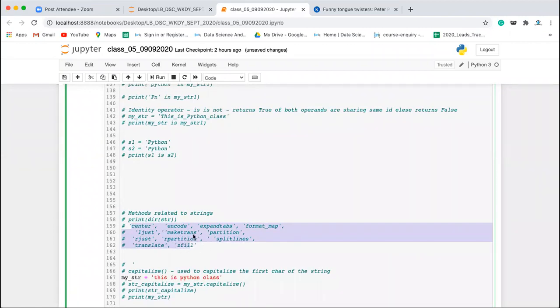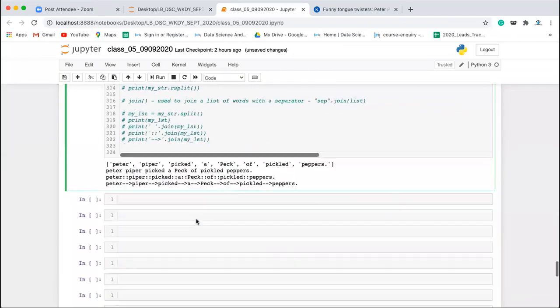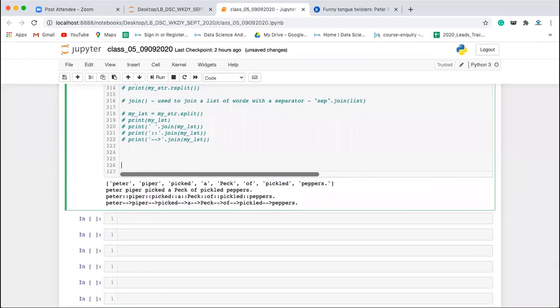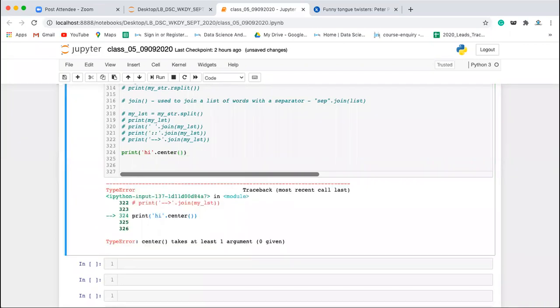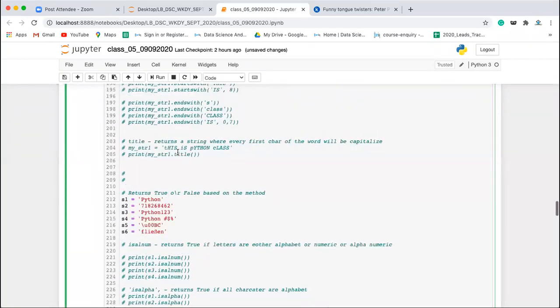Probably you'll be getting the assignment and you can check. So let's say if you want to check what is the syntax of any method, that is very simple. You just go ahead and apply it on a string, right? You just write one string, let's say hi, and then write the method. Let's say you want to apply the center method. So you'll be writing center and then press shift tab here. Execute this, press shift tab. What happened? Center method we have right here.